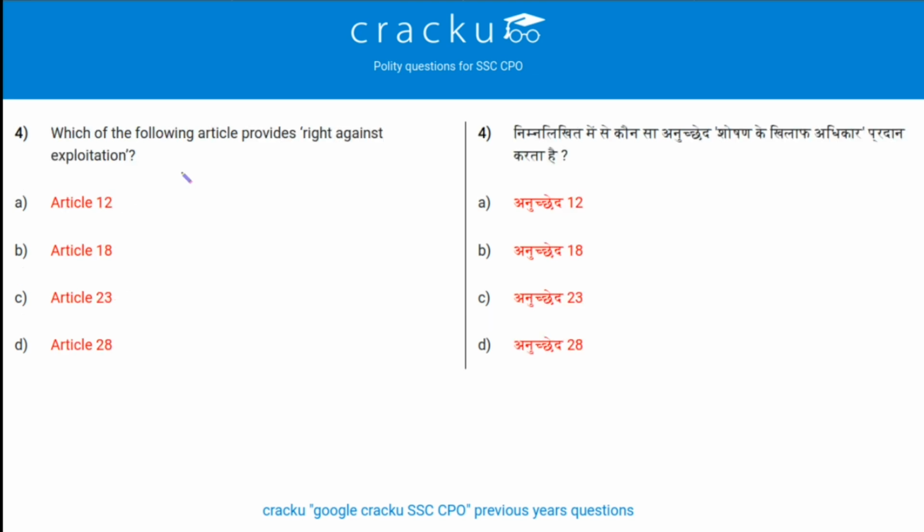Next question. Which of the following article provides right against exploitation? The right against exploitation is provided by two articles, Article 23 and 24. Article 23 says abolition of trafficking in human beings or beggars, that is, no forced labor. And Article 24 says abolition of employment of children below the age of 14 in dangerous jobs like factories, mines, etc. As we can see here, Article 23 is given. So the answer to this question is Article 23.